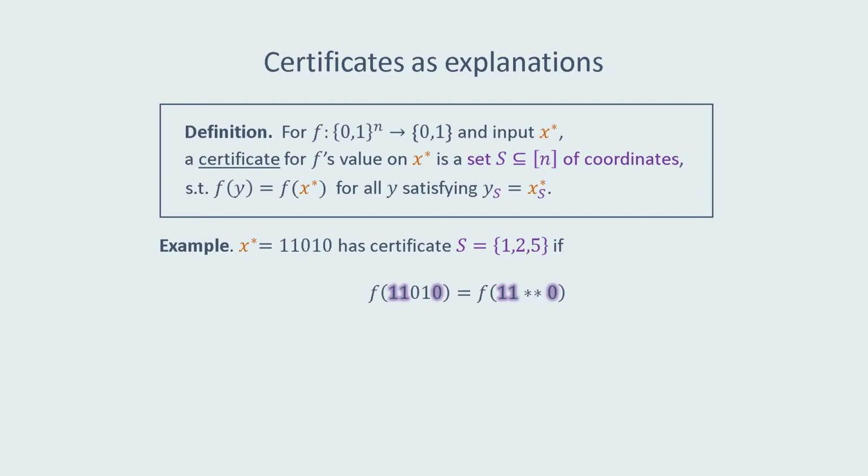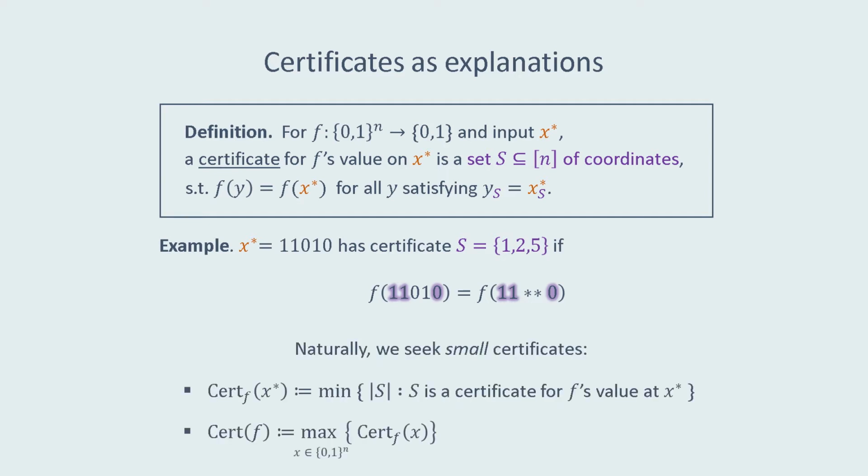Now, notice every input has a trivial certificate consisting of all of the coordinates, because there's only one string which matches x star on all of its coordinates, which is x star itself. So we seek small certificates. For an input, the certificate complexity of that input is the size of the smallest certificate for that input. And more generally, for a Boolean function, the certificate complexity of that function is the certificate complexity of the input which is hardest to certify. And in this talk, we'll be interested in returning certificates whose size is at most the certificate complexity of f.